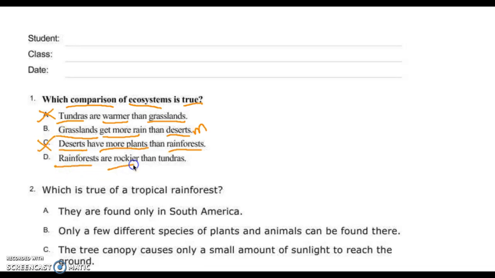Rainforests are rockier than tundras. Boys and girls, raise your hand if you could tell me how we describe the soil of the tundra. You just wrote this down, Kinsley. It's very rocky. Wait, that's the taiga. And the tundra. Oh, it's rocky. We said the rainforest, we saw it today, we were there. It's muddy. There's a lot of dirt down there. That can't be the answer.